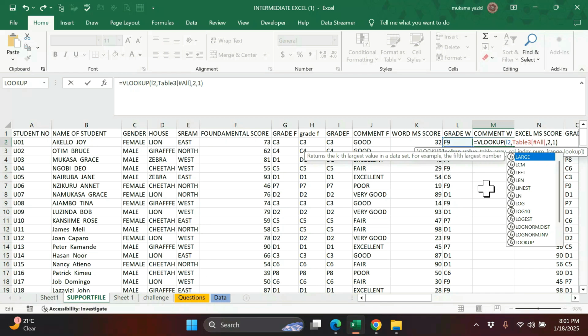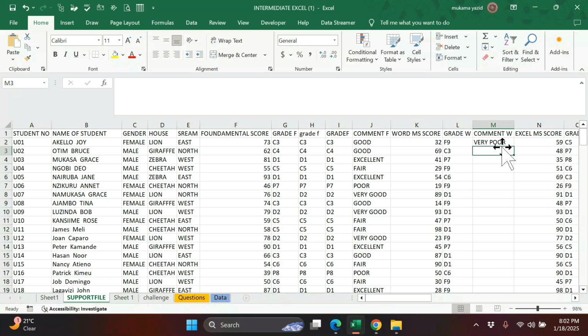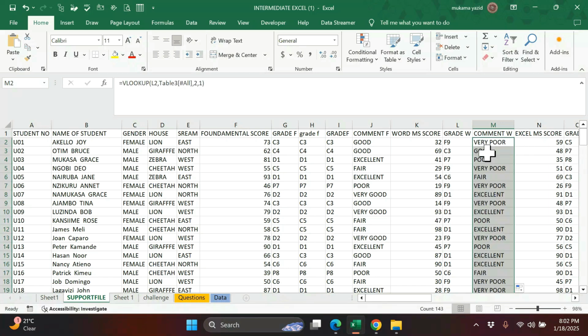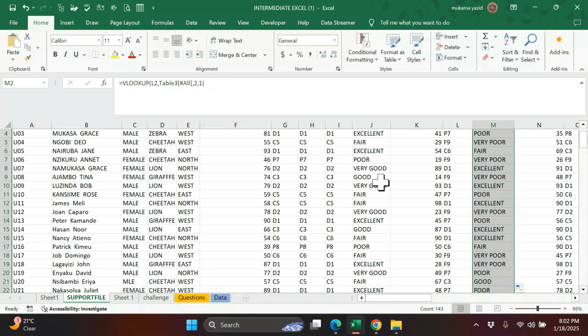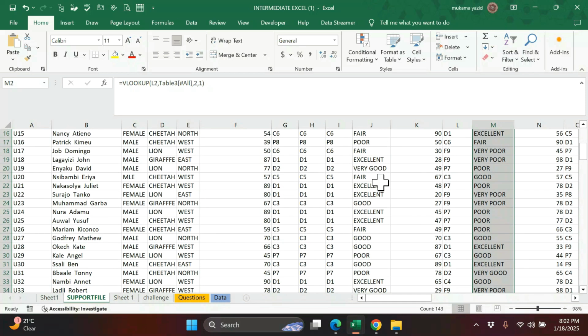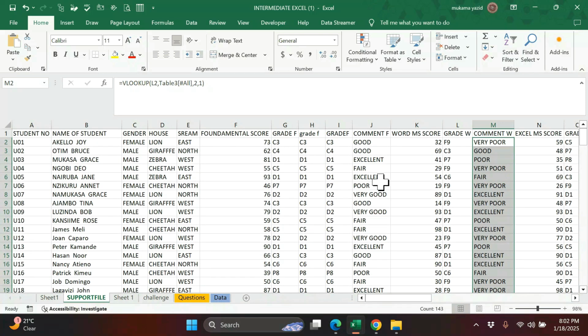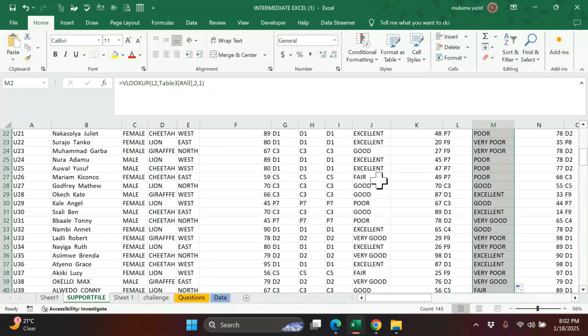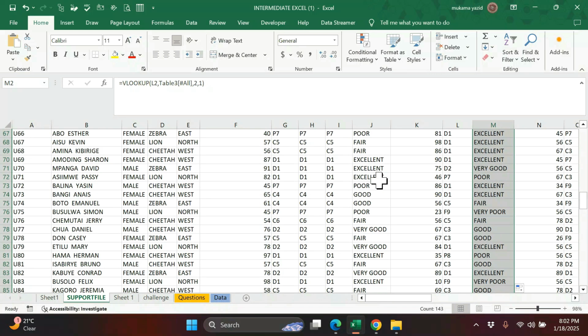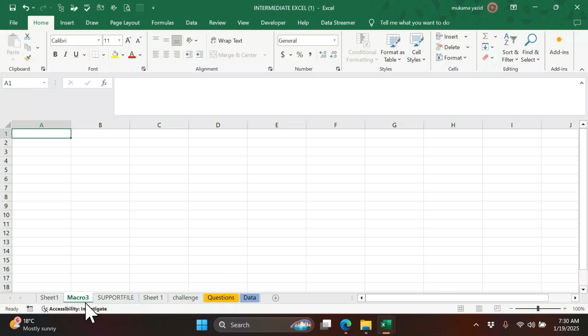So after making that change, I press enter. Of course, it will assign what I want. That is the same for Excel. Just copy the formula and do like that to capture the comment for Excel. Do everything like that. So that is how easy it is when you are using VLOOKUP to assign something, after calculating everything like a comment.